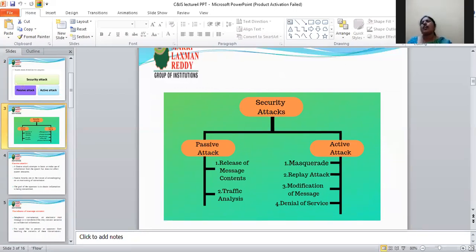For passive attack: first, release of message content; second, traffic analysis. For active attack: first, masquerade; second, replay attack; third, modification of message; fourth, denial of service. We will discuss the attacks one by one.